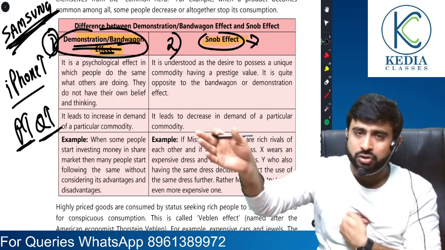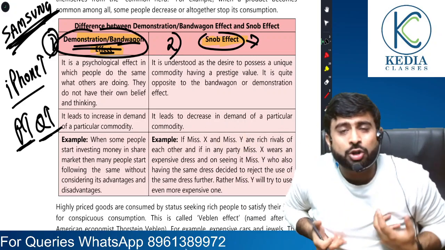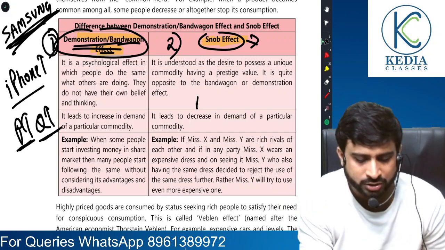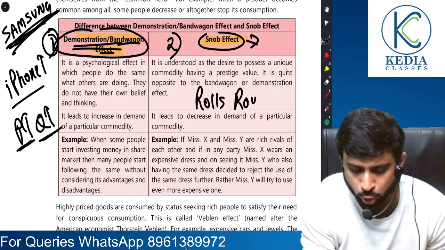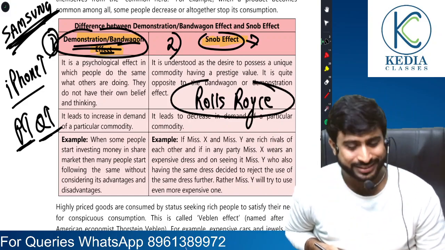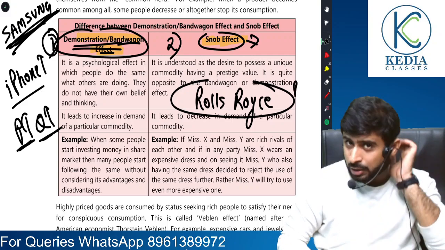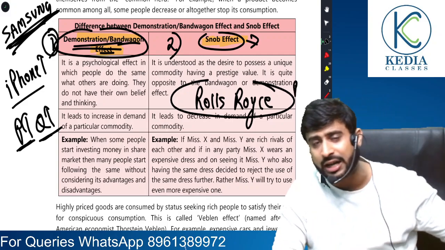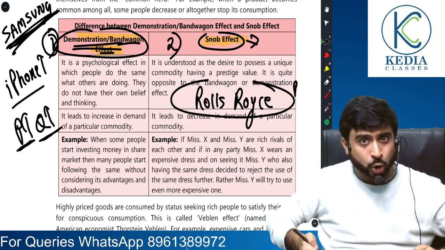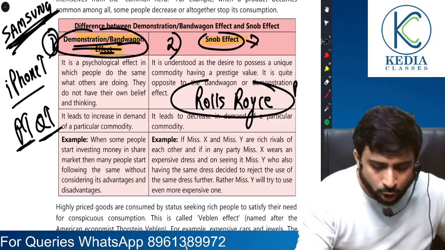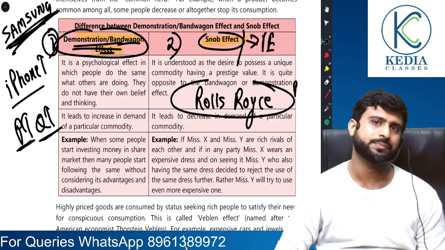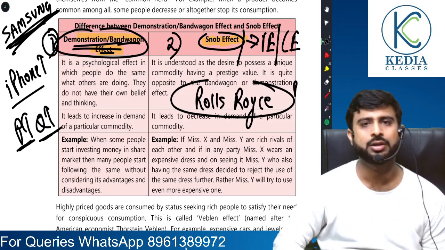I am buying something because others don't have it. So I kind of feel unique. I kind of feel a prestige value. Suppose somebody buys a Rolls Royce. Does the Rolls Royce take them any faster than other cars? I don't think so. But despite the high price, people demand more of Rolls Royce. That is the rich category, because they want to segregate themselves from the group. They want to show their status. This is what is called the status snob effect, the Veblen effect, or conspicuous effect.